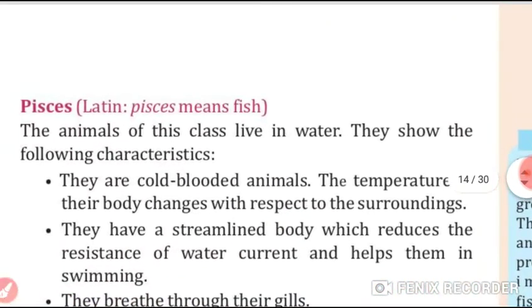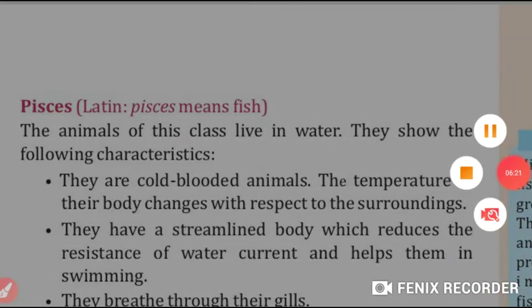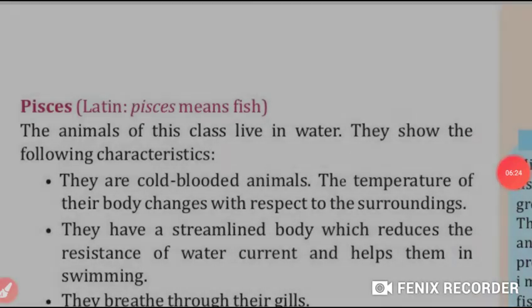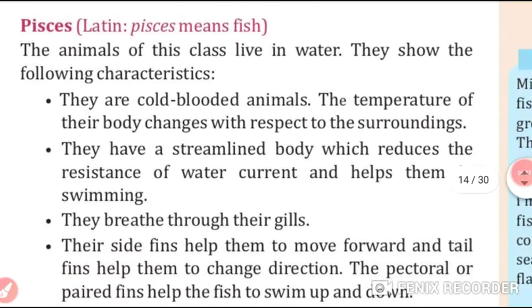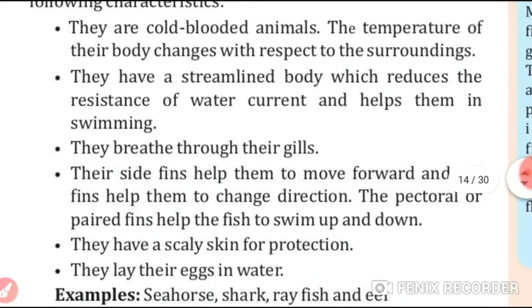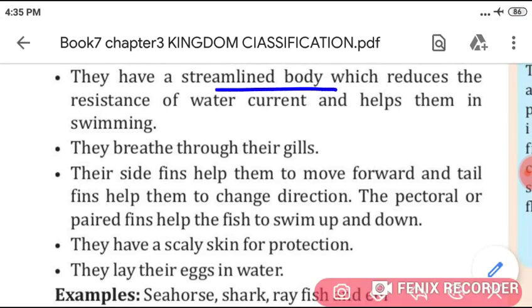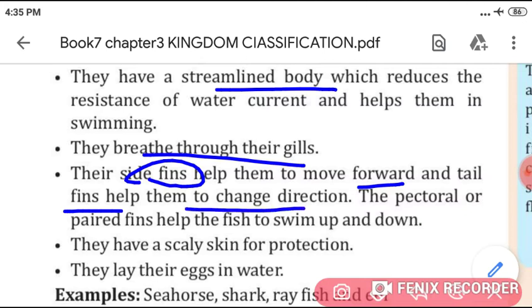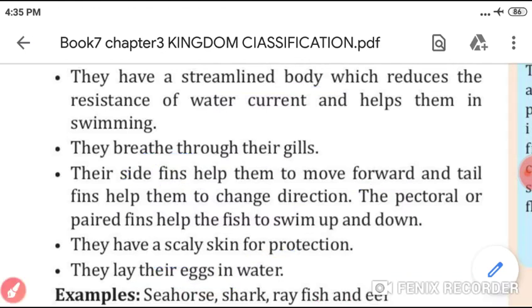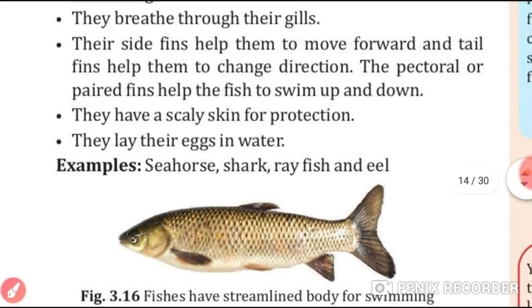So, students, first of all, we will learn about pisces. Here, pisces means fish. What are their characteristics? First of all, they are cold-blooded animals. The temperature of their body changes with respect to the surroundings, students. They have a streamlined body. They breathe through gills. Their side fins help them to move forward, and tail fins help them to change direction. They have scaly skin for protection, and they lay eggs in water, students. Examples are shark, seahorse, rayfish, and eel.